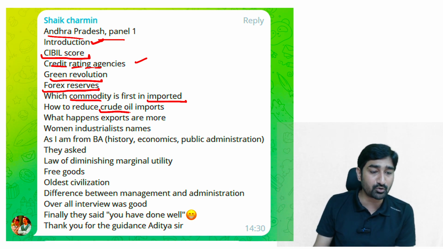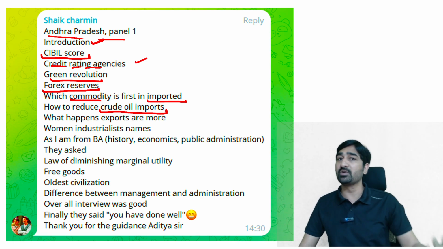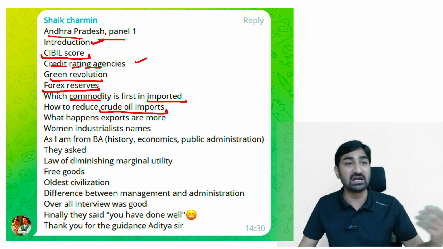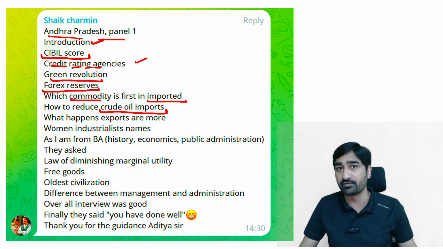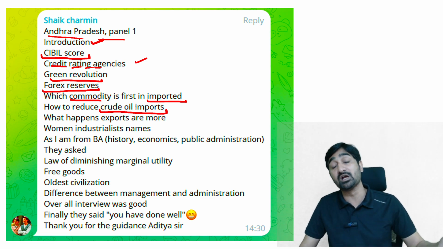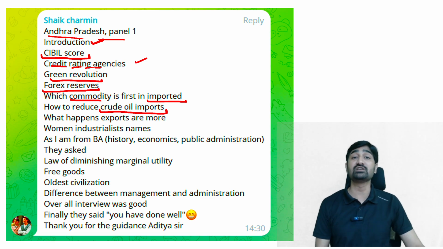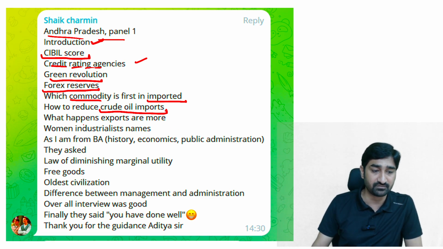How to reduce the crude oil import? What is the method to reduce the crude oil import? So the government of India is already taking initiatives, like ethanol blending with petrol. 10% we have already achieved. 20% is the target kept by the government of India. After that, hydrogen vehicles, electric vehicles. These are the initiatives taken by the government of India to decrease the import of crude oil from different nations, right? Like this you need to give the answer.